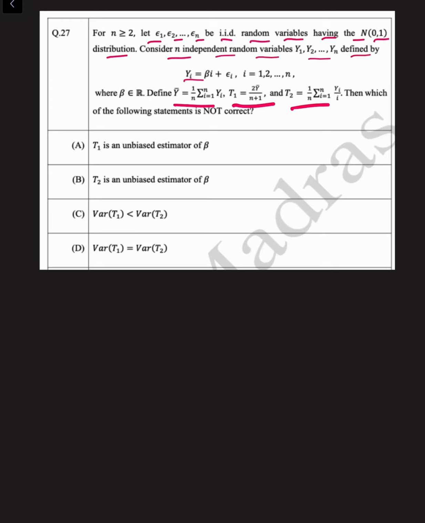Which of the following statements is not correct? So if we consider yi, yi is nothing but beta i plus epsilon i, where epsilon i follows normal(0, 1) and they are all IID. So that means T1 is 2 times y bar by n plus 1.